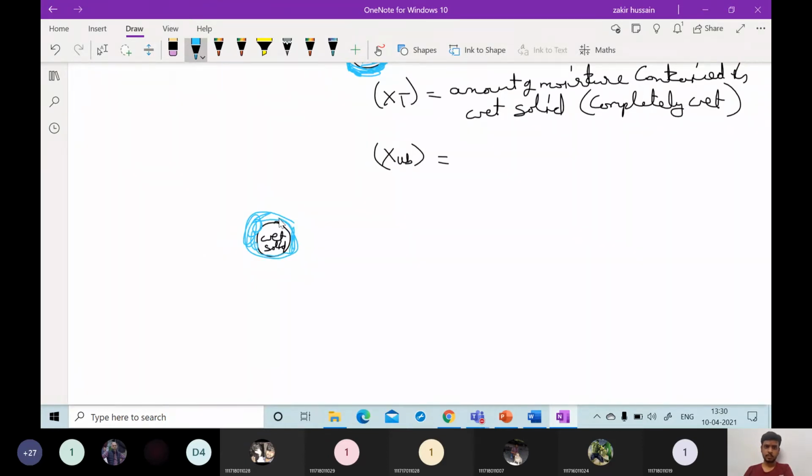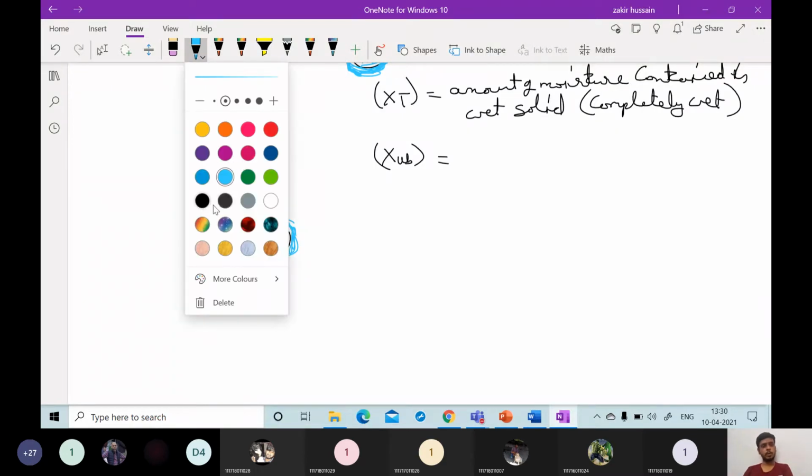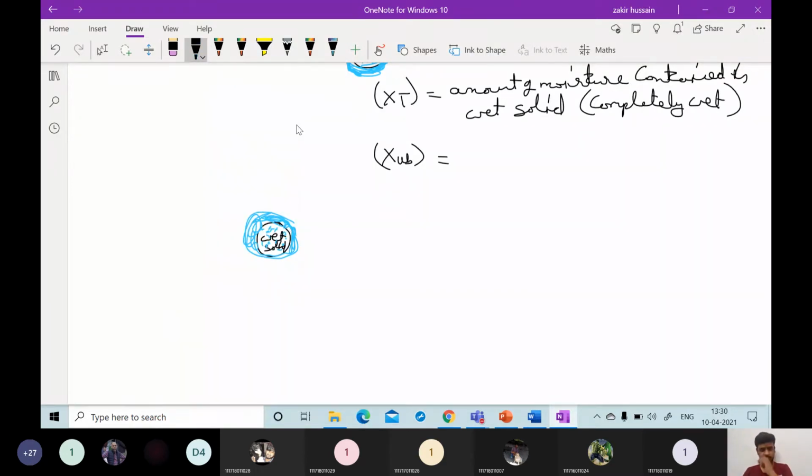So all this is water content which is occupying the solid, and inside also water content is there. The same example I am taking. So in this solid, what is the meaning of bound and unbound moisture? We will describe this one. For example, whatever the water which is there inside this one.